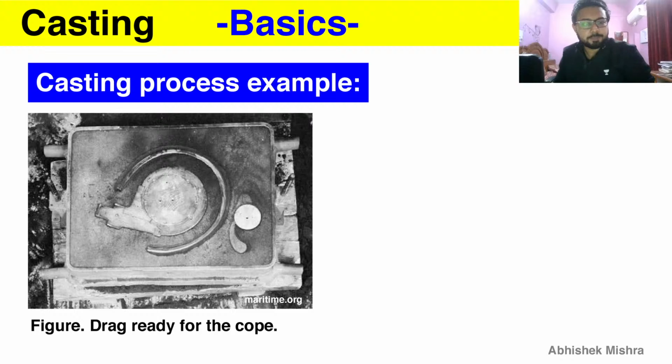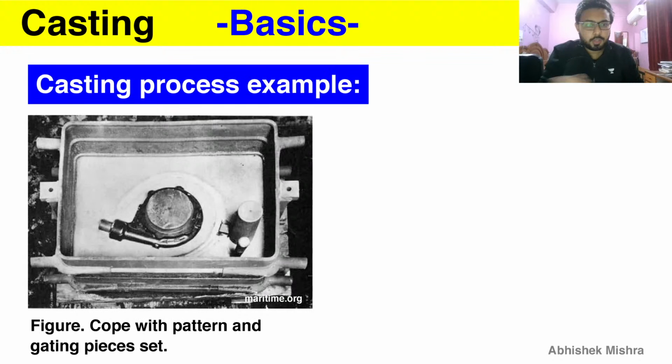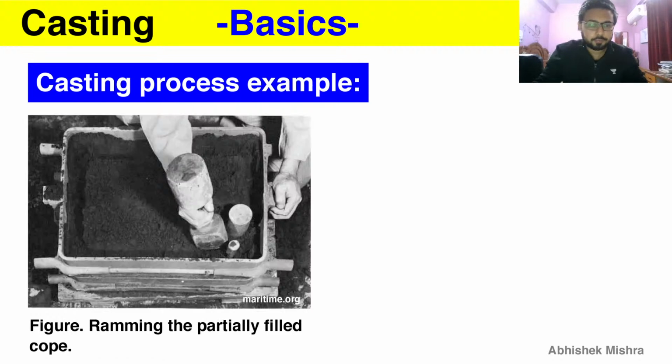After this, you can see your drag is ready for the cope. So now you have to prepare the cope. In this very image, you can see your pattern, which we will remove, and also the gating system, which we will also remove to get our final mold cavities. So this is the cope now. Again, we are putting the pattern in the cope with the gating piece, and we have to repeat the process that we did for the drag. Ramming we will have to do again, because we also have to give dimensional stability to the cavity in the cope.